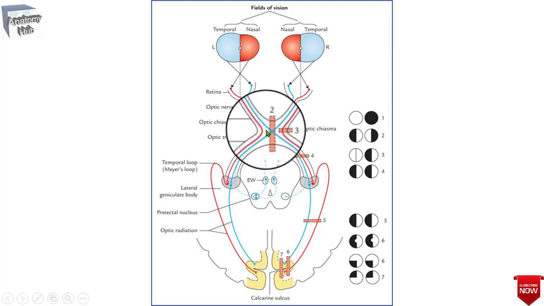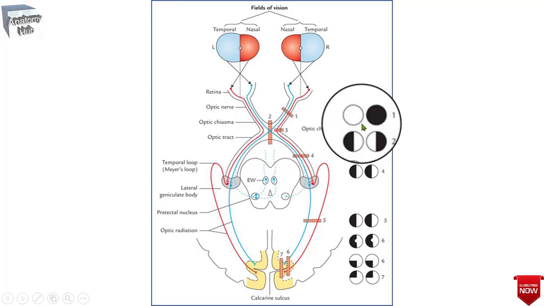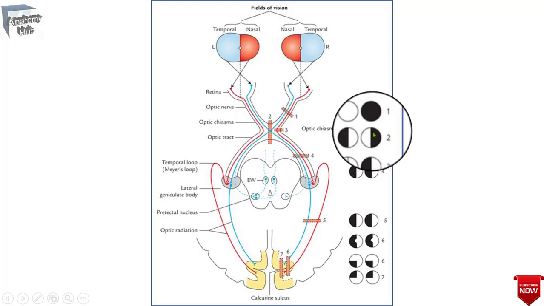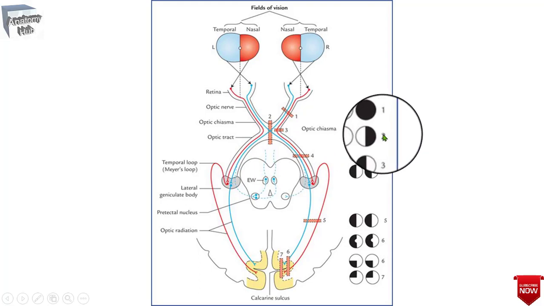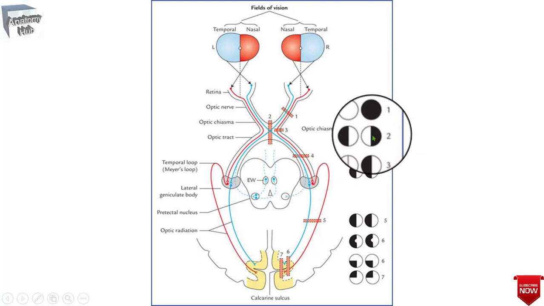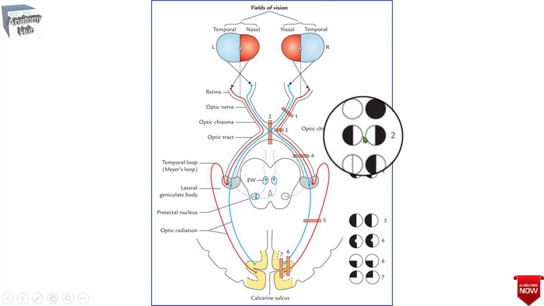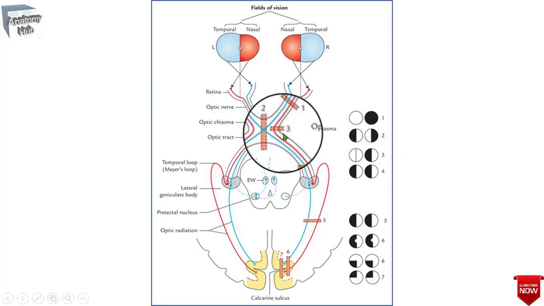The result is bitemporal heteronymous hemianopia, which you can observe here. This type of vision is also known as tunnel vision. Now come to the lateral side, which we have already discussed, so only a rapid revision.